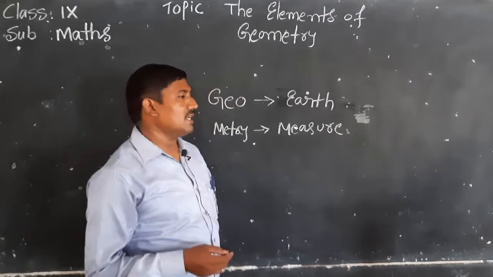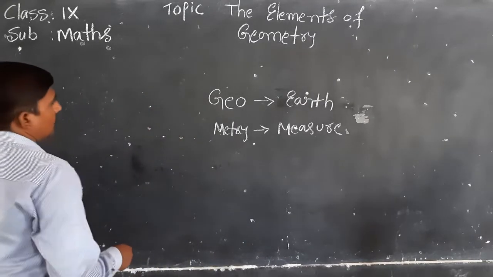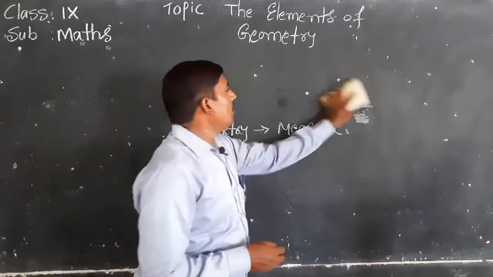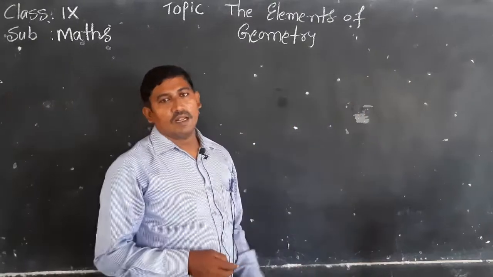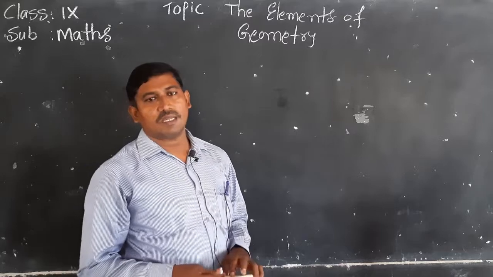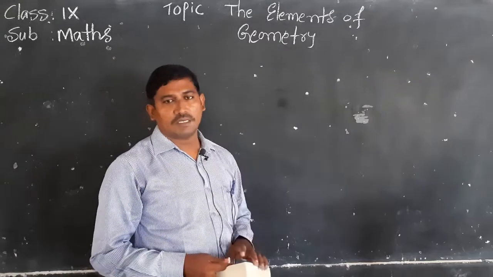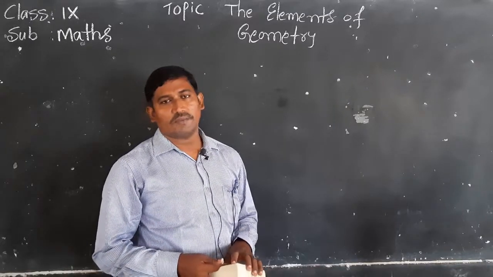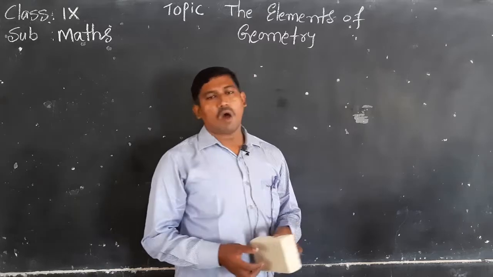For example, on the earth we know there are one dimensional, two dimensional, three dimensional, and no dimensional figures. So many figures are there, especially more than 70% 3D shapes. For example, we want a house.